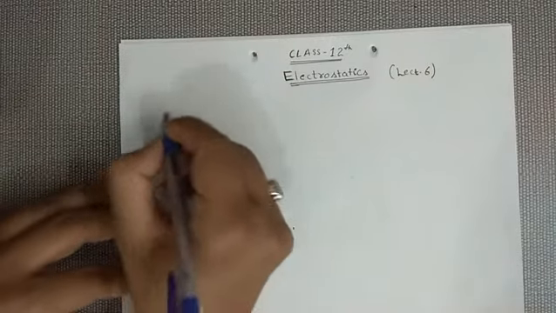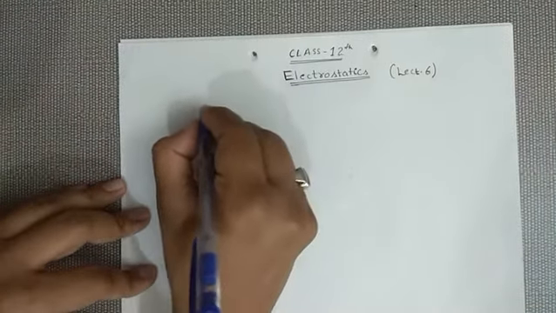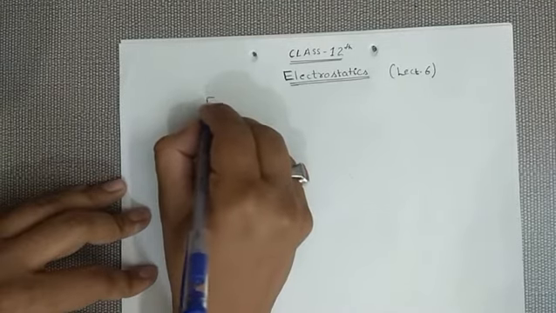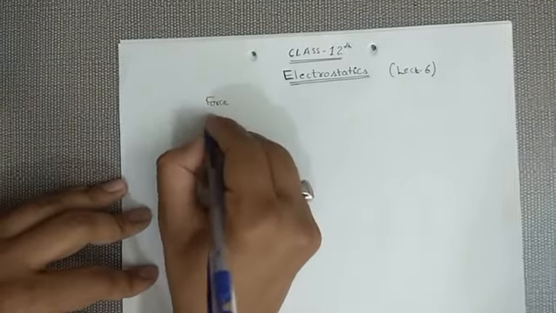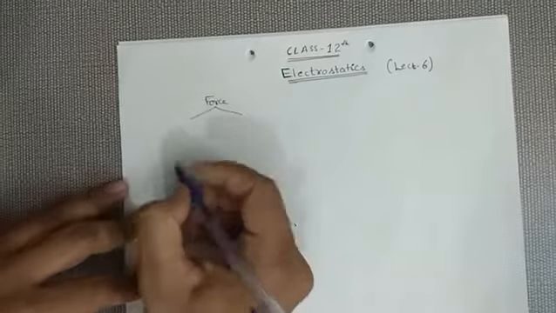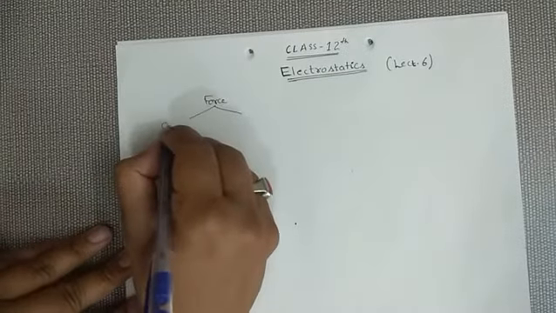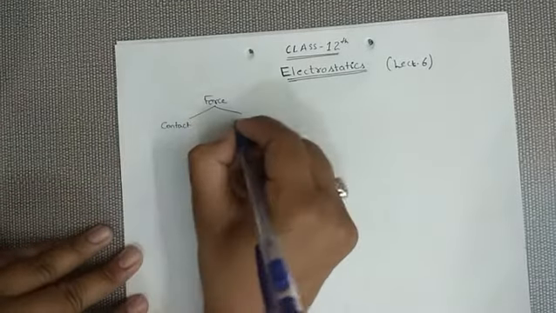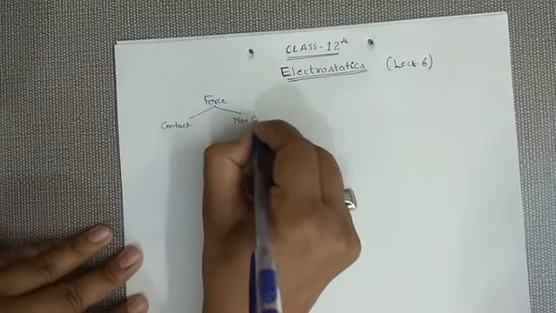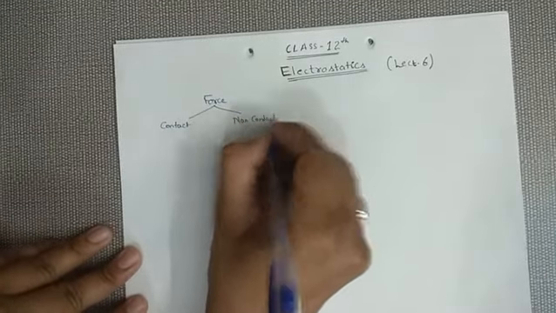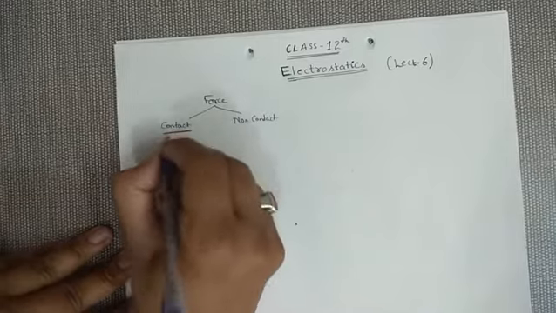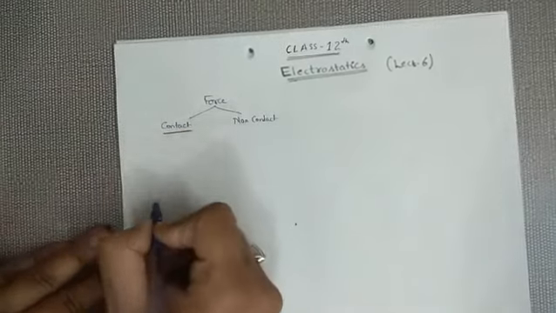So before beginning, let me discuss one more thing. If we talk about forces, generally we can divide these forces as contact force and non-contact force. The word itself implies contact force means those forces which require contact between bodies.